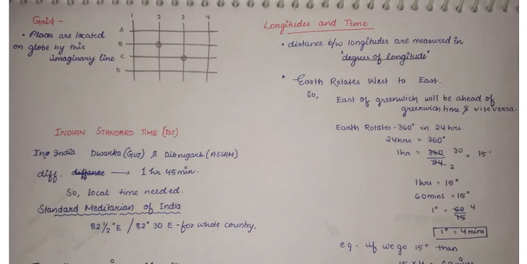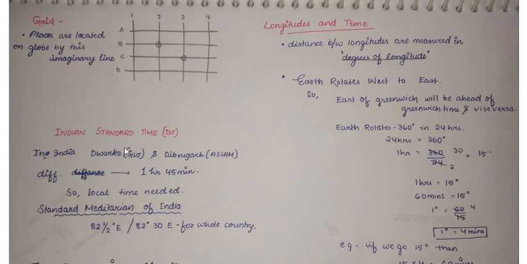Longitude and time. The distance between the longitudes is measured in degrees of longitude. As our earth rotates from west to east, the east of Greenwich is ahead of Greenwich time and the west is behind Greenwich time. Our earth rotates 360 degrees in 24 hours. So it takes 1 hour to rotate 15 degrees and 4 minutes to rotate 1 degree.